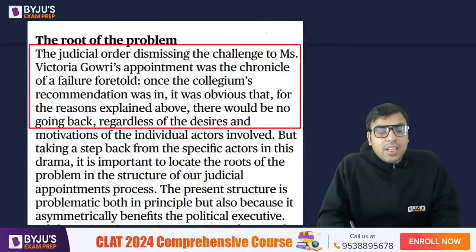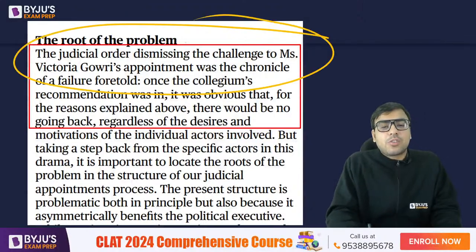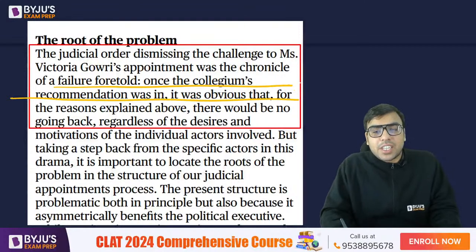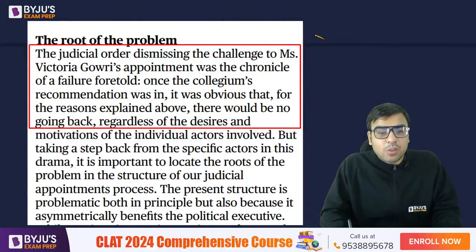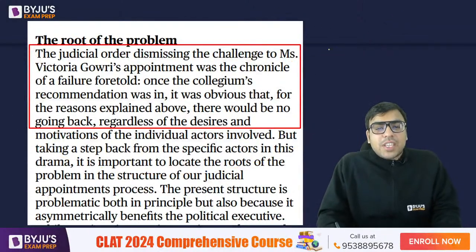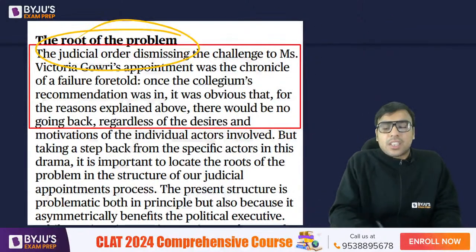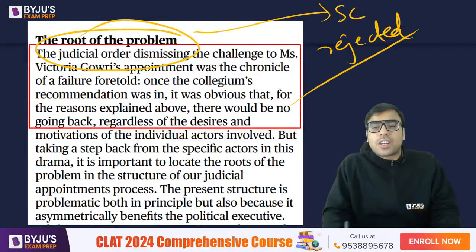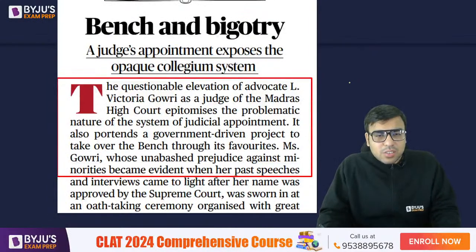ठीक है. Okay. The judicial order dismissing the challenge to Ms. Victoria Gowri's appointment was a chronicle of a failure foretold. Once the collegium recommendation was in, it was obvious that for the reasons explained above, there would be no going back regardless of the desires, etc. ठीक है. तो वही उन्होंने कहा कि the judicial order was challenged and the Supreme Court rejected the petition against her. So she was finally appointed as a judge of High Court. तो इसी की बात हो रही.